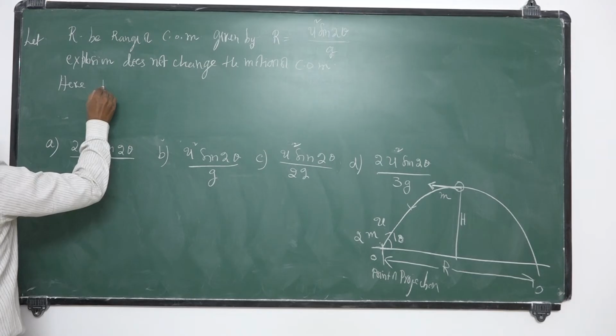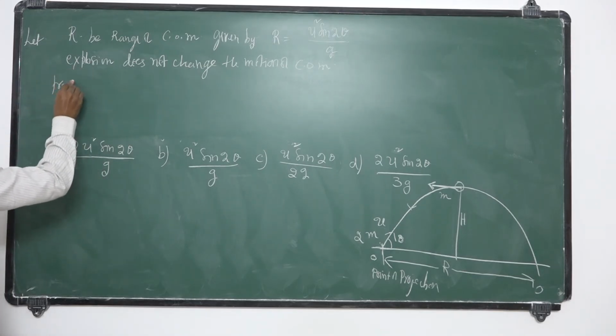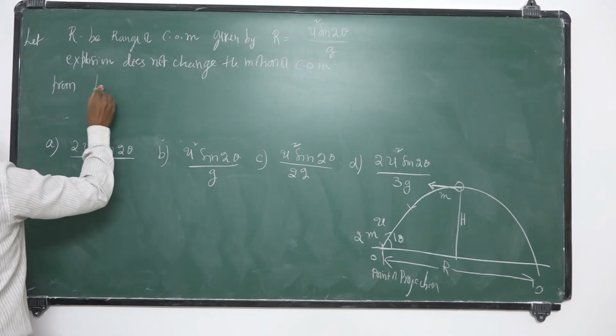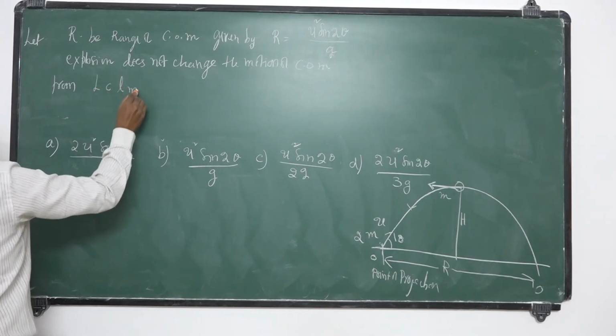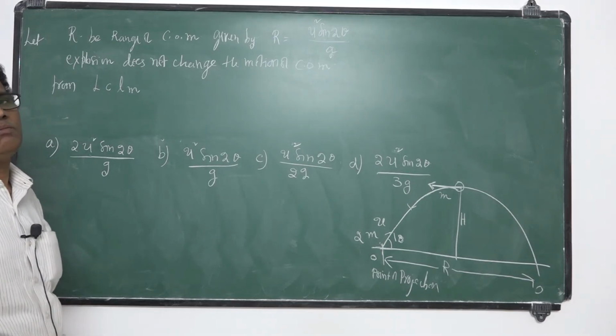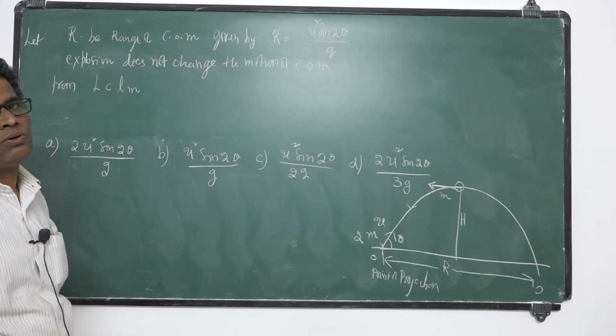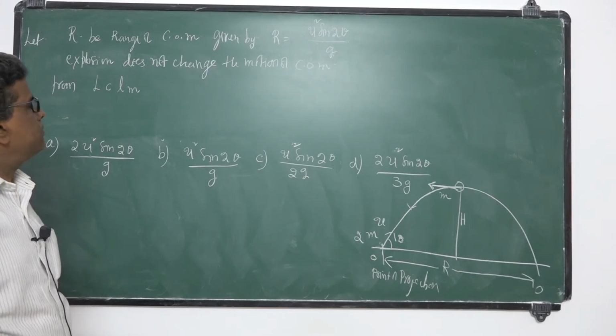Here momentum is conserved, so from LCLM. What is LCLM? Law of conservation of linear momentum. What it says is that total momentum before explosion is equal to total momentum after explosion.